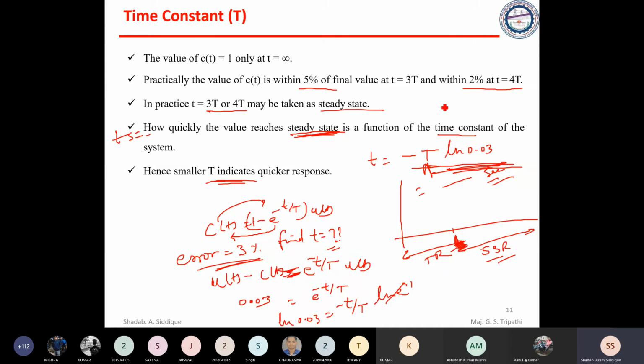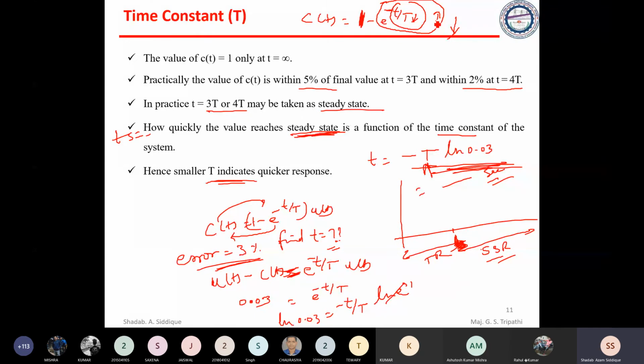You can substitute in this equation and check whether this is valid or not. So you can say c of t is equal to 1 minus e to the minus t by T. If your T is small, then e to the power minus something will be high, so the overall term will be less because of the minus. If the overall term is less, you are subtracting less from the desired 1.